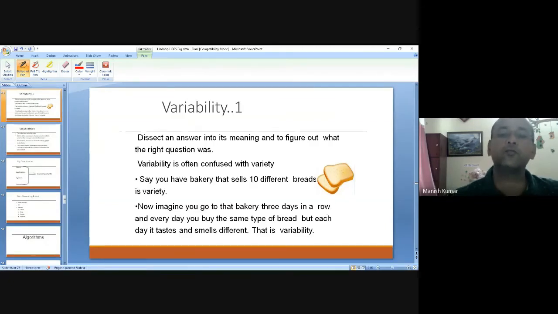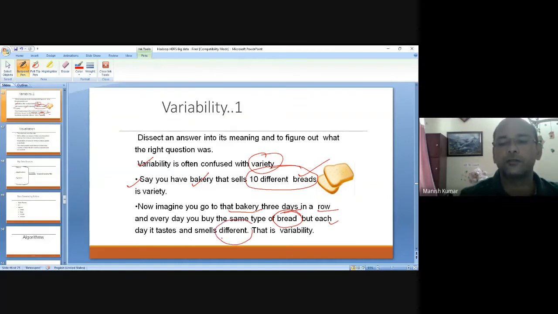Next is variability. This is very interesting, and I took the example from one of the author's slides. Sometimes variability is confused with variety, but just try to see this. Suppose a bakery sells 10 different breads. This is variety. But variability is this: imagine that you go to that bakery 3 days in a row. Every day you buy the same type of bread, but it tastes and smells different. This is variability.